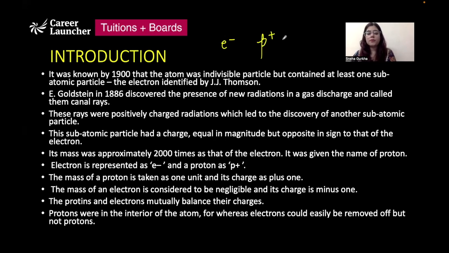And it was also observed that protons को easily extract नहीं किया जा सकता है एक atom से, whereas electrons were relatively easier to remove. So इससे हमें ये पता चला कि protons somewhere lie inside in the interior of an atom. That is why they are much harder to remove as compared to electrons.